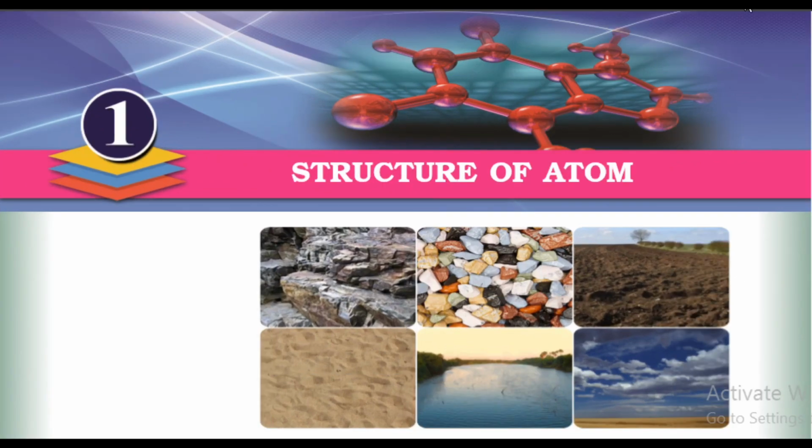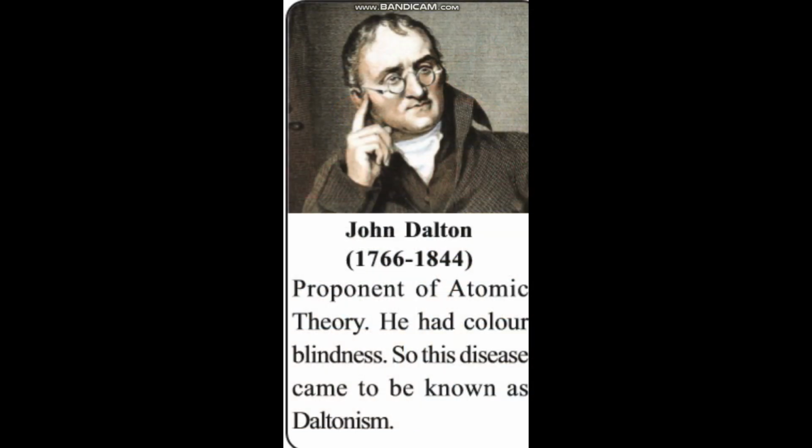In this chapter, we have to think about what is an atom. Atom is the smallest form of matter. Many philosophers and scientists gave their own ideas about atom. Among them, John Dalton's atomic concept is very popular. We can think about Dalton's atomic theory. John Dalton is the scientist who first proposed an atomic theory. Thus, he is known as the proponent of atomic theory.